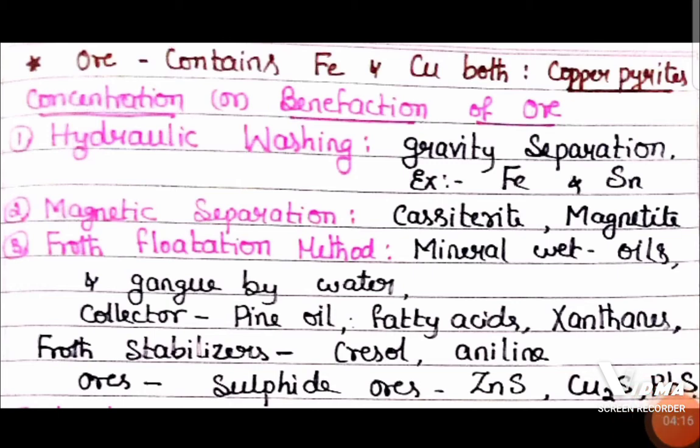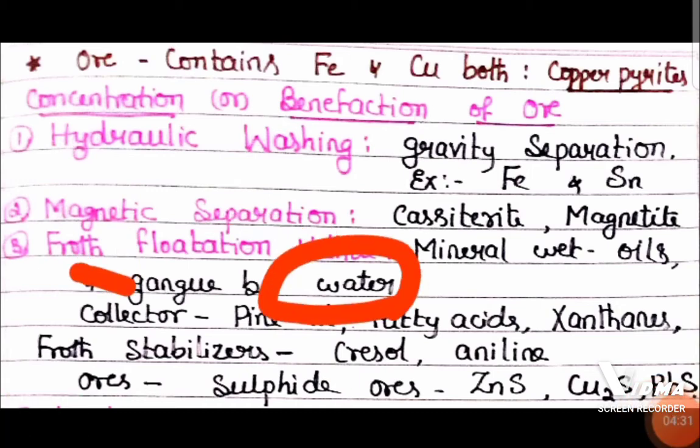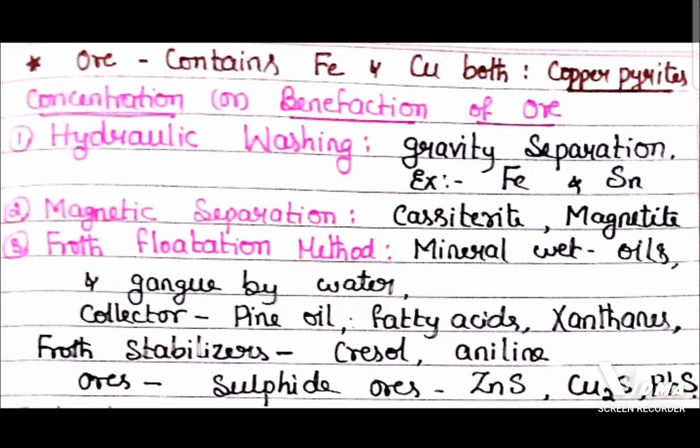In this method, oils like pine oil are used to wet the mineral, and the impurities are wet by water. When the impurities are wet by water, they settle at the bottom, and the mineral which is wet with oil, when you pass air, forms a froth that floats on the surface.